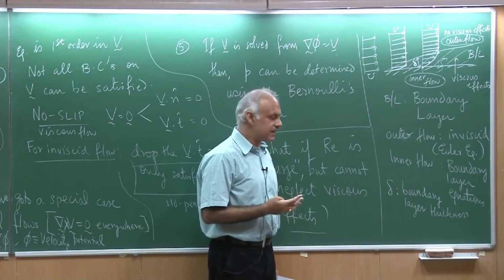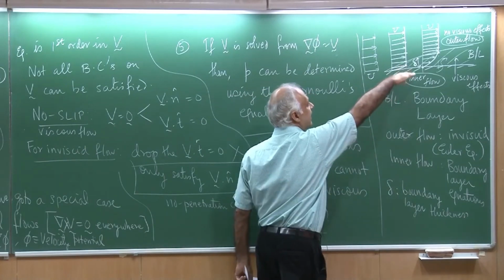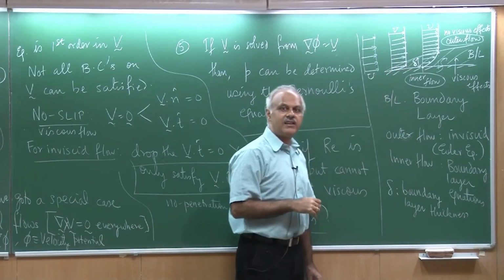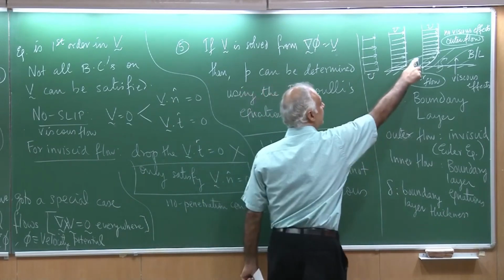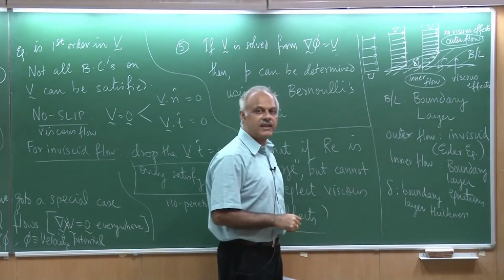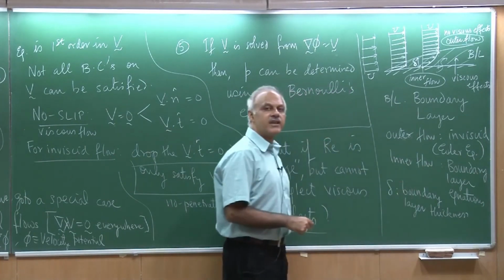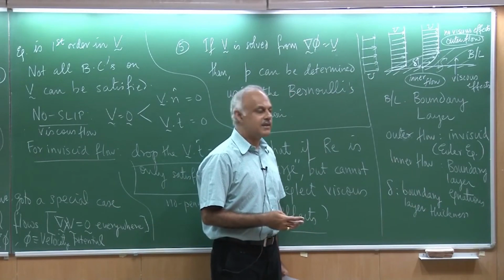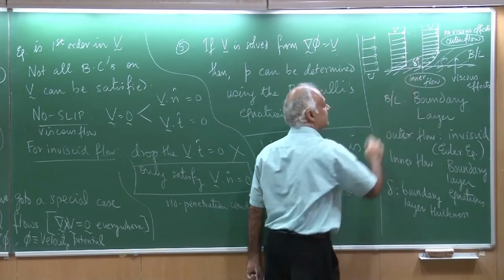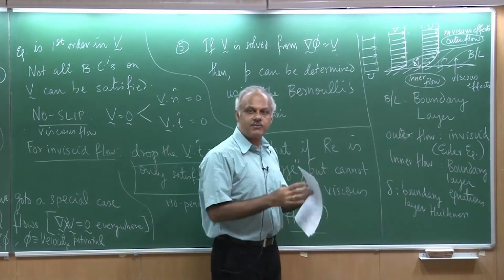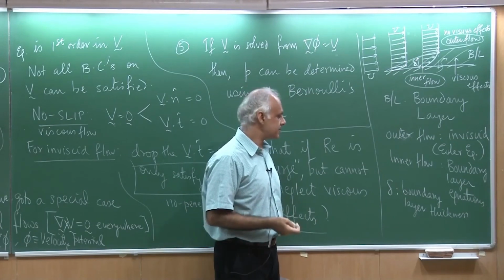But if I knew this length, then what I am claiming is that outside, for y greater than delta, I will assume the flow to be inviscid, governed by the Euler equations, and within 0 to delta, I will derive these simpler equations called the boundary layer equations and solve them. And then somehow magically I would have a solution outside and a solution inside. I patch them together and I get an approximate solution of the full equations.